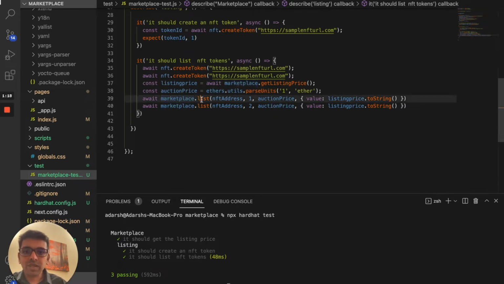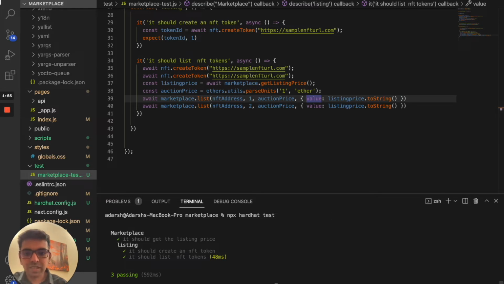The next thing is we call the marketplace address and a function called list. Then we pass the NFT address, which is the NFT address we created, the NFT ID, the token IDs, for the time being just 1 and 2, and the auction price. And this part comes from when we have the signers or a wallet connected. This value will come from the wallet, meaning when somebody is trying to create a listing, they need to have some ether balance in their wallet. Only then will they be able to process the transaction. That's why we are passing it as a value.